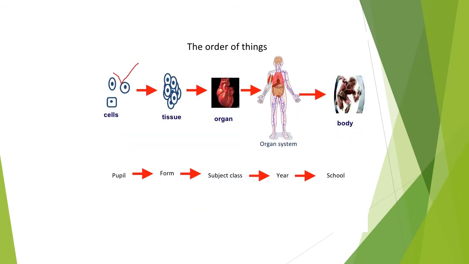Individual cells. When all these kinds of cells are clubbed together or joined together, it is called a tissue. When different tissues join together, they form an organ. When different organs are joined together, they form an organ system. And by joining all the organ systems, we will get an organism or a body. Can you understand this?